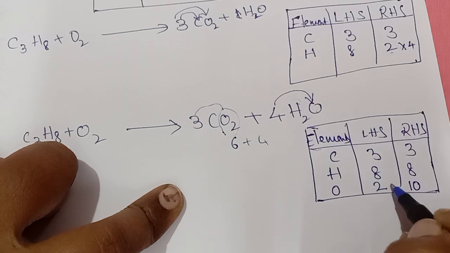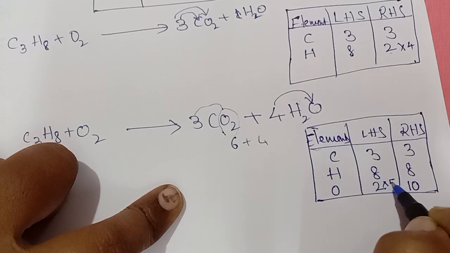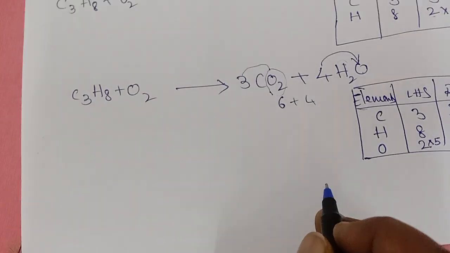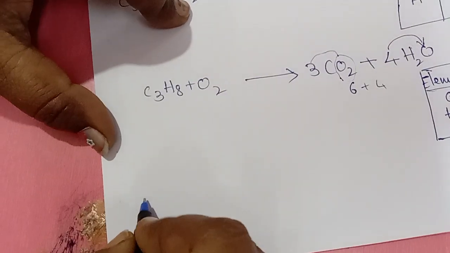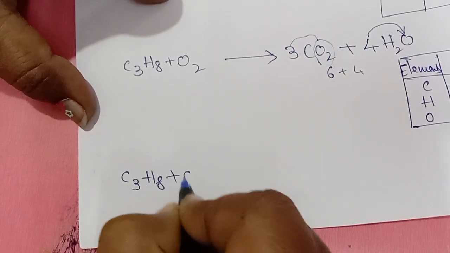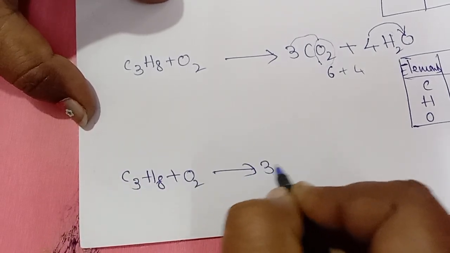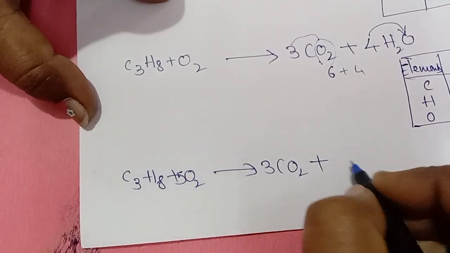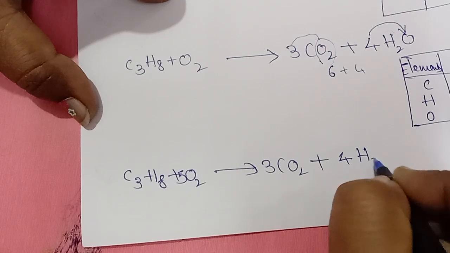So what do we have to do? 10 cannot be decreased, so multiply your left hand side with 5. Check once again what we have to write: C3H8 plus 5O2 gives 3CO2 plus 4H2O.